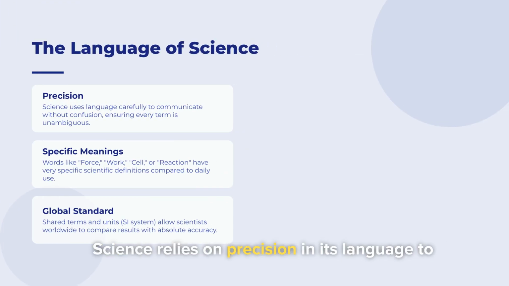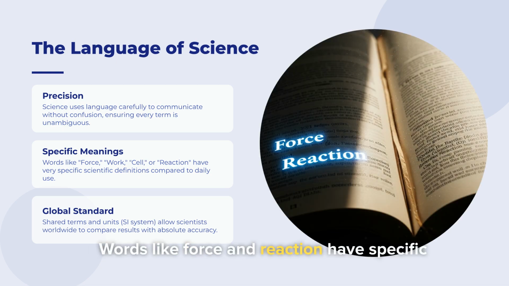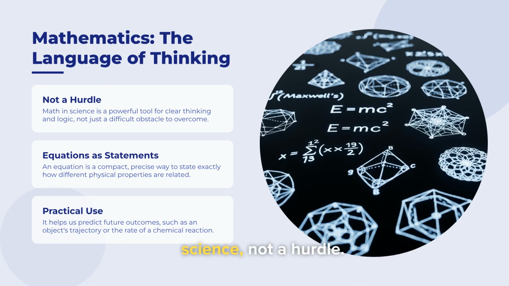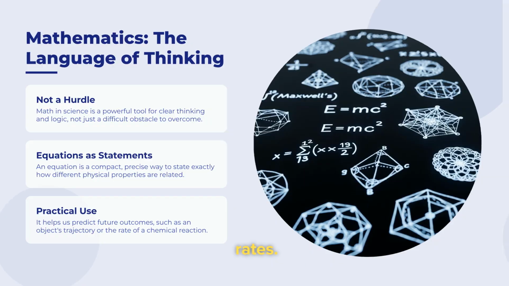Science relies on precision in its language to avoid confusion. Words like force and reaction have specific scientific meanings. The global standard of shared terms in the SI system allows scientists worldwide to compare results accurately. Mathematics is the language of thinking in science, not a hurdle. Equations are compact, precise statements that explain how physical properties are related. This practical use helps us predict future outcomes, such as trajectories or reaction rates.